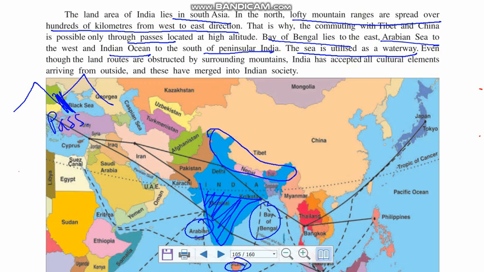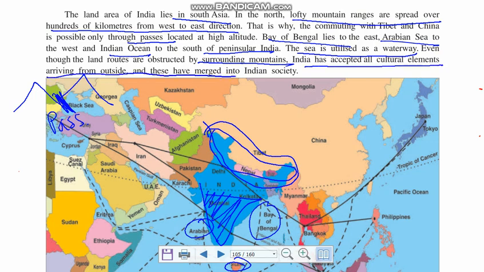Even though the land routes are obstructed by surrounding mountains, India has accepted all the cultural elements arriving from outside, and these have merged in Indian society. See, a lot of people have come to India from all sides. The Mughals had come, right? Even the British, all of them had come.